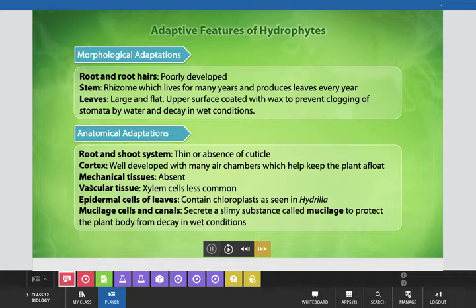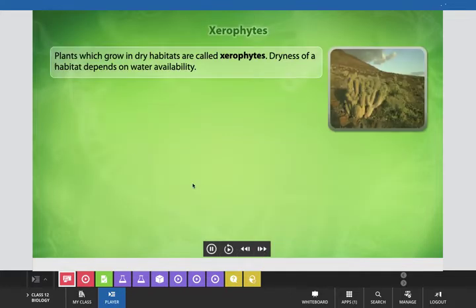Vascular tissues, xylem cells, are less common in such plants. Epidermal cells of leaves contain chloroplast, as seen in the case of hydrilla. Mucilage cells and canals secrete a slimy substance called mucilage to protect the plant body from decay in wet conditions, or we can say it makes them waterproof to avoid degradation from the water.